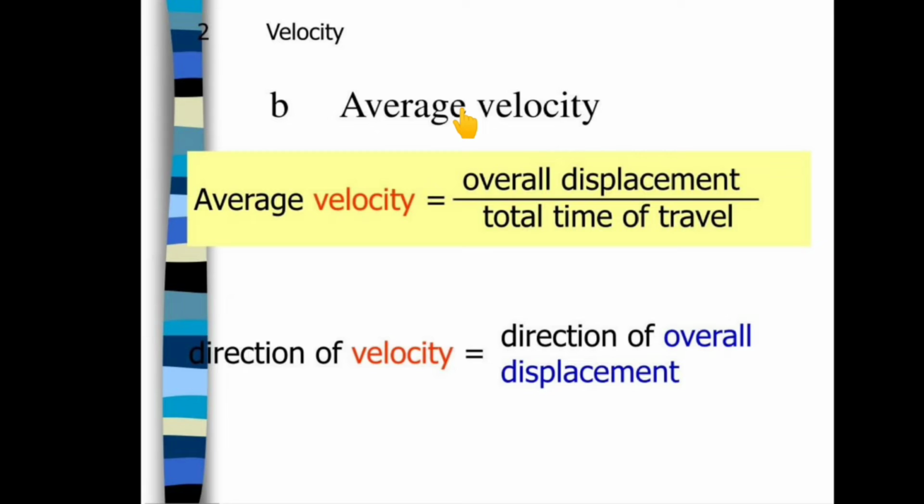Now let us see what average velocity is. Average velocity is equal to the overall displacement upon the total time of travel. Velocity is nothing but displacement upon time. And the direction of velocity is equal to the direction of the overall displacement. So in this way we can calculate velocity.